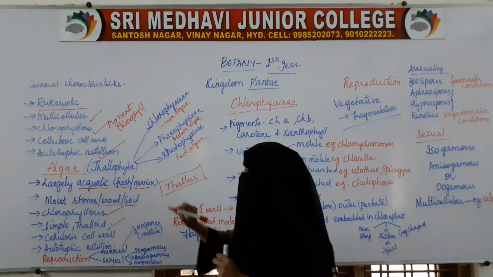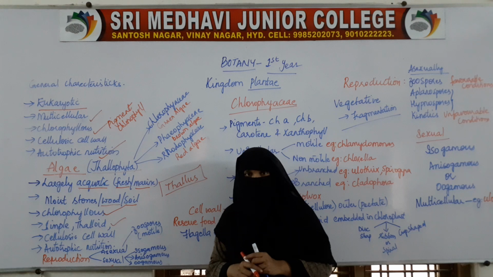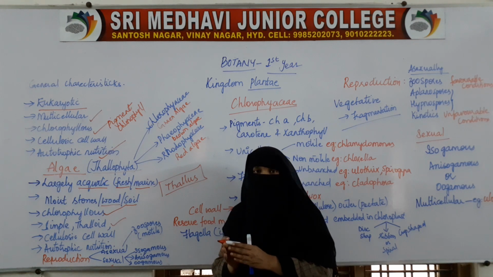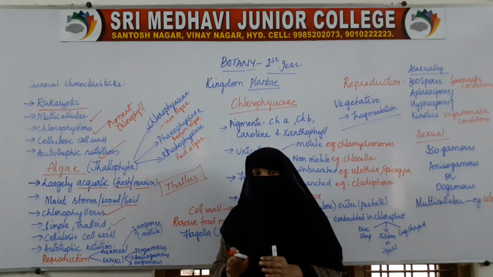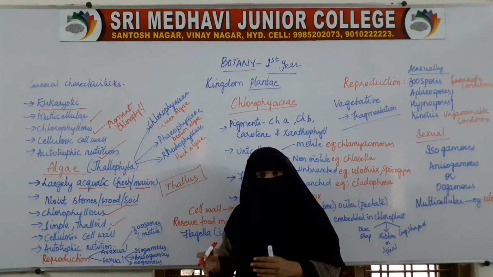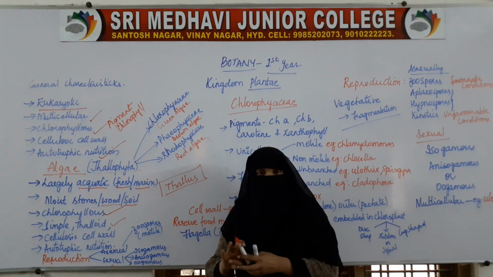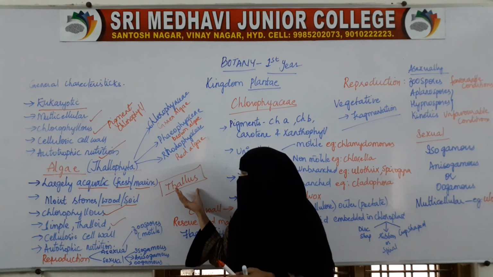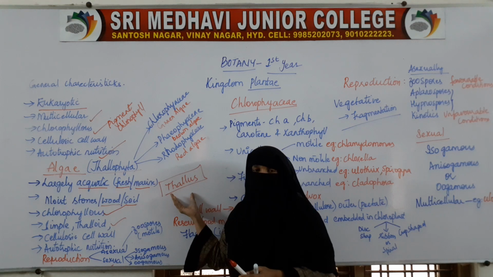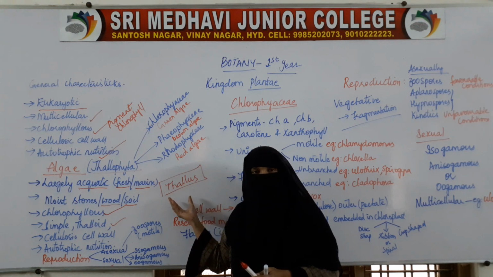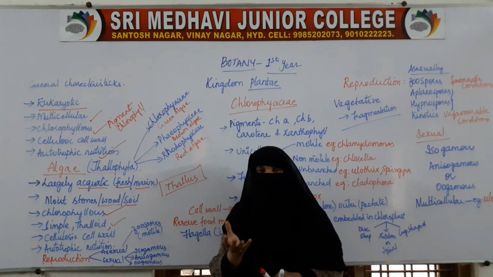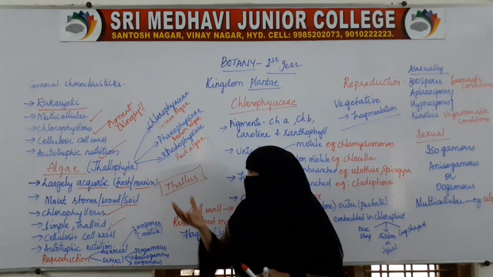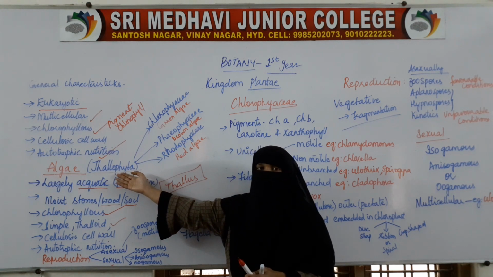A mass of cells is called a thallus. So, they have a mass of cells, and the body is not properly differentiated. They do not have the different organs like root, stem, leaves and all, just a mass of cells. That mass of cells is termed a thallus. So, all the organisms which do not have a proper structure, just a mass of cells, are included under Thallophyta.